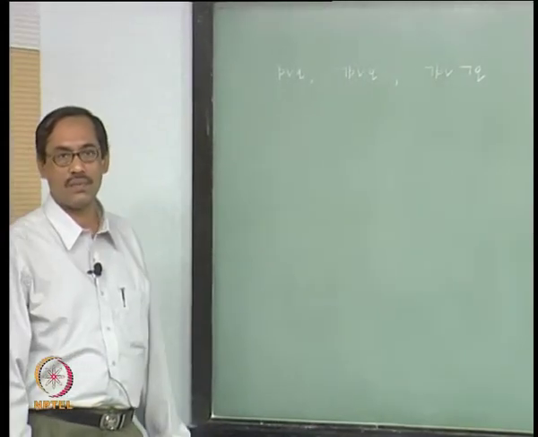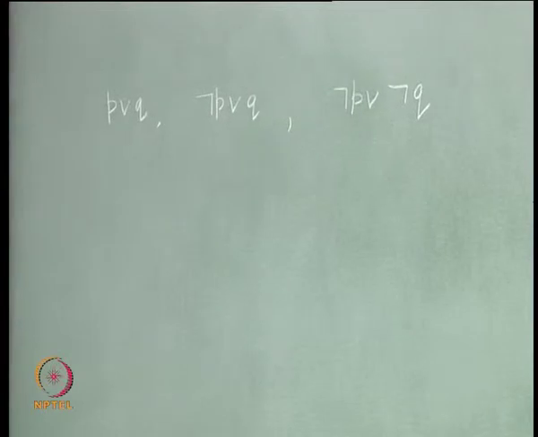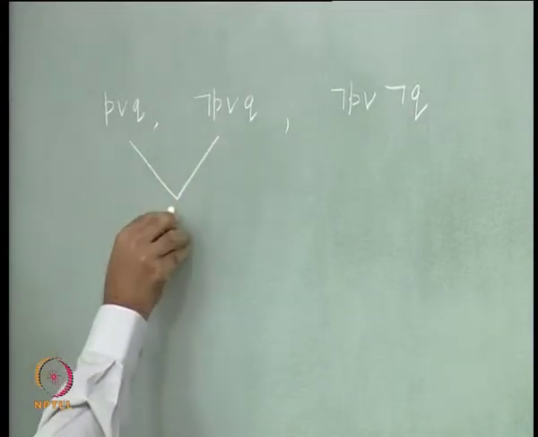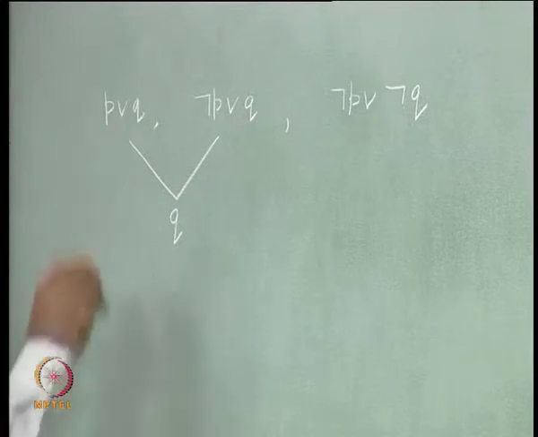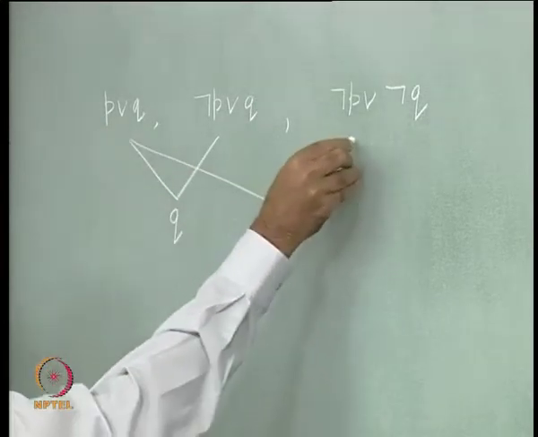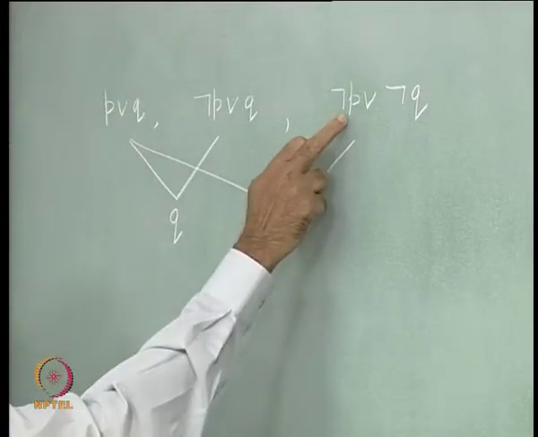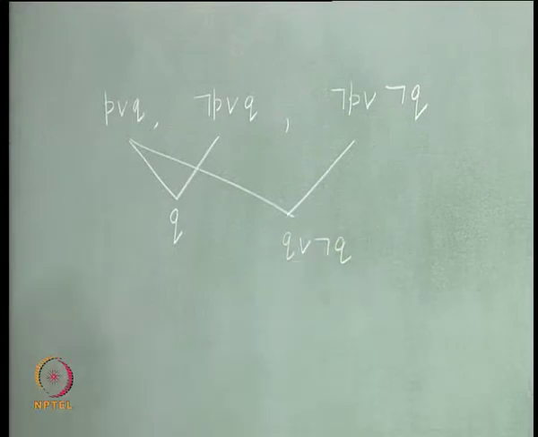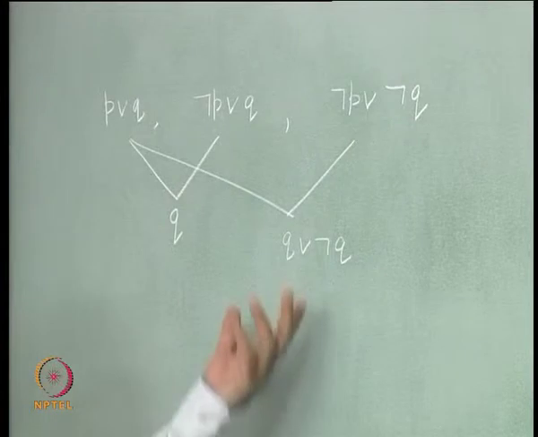Now, you want to find out by resolution what is happening. Usually you proceed by taking these two, and you get Q by resolution, taking the biform variable as P. Similarly from the others, again with P, you get Q or not Q, or taking Q as the biform variable you get P or not P, which adds no information.